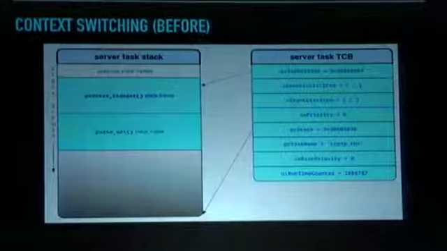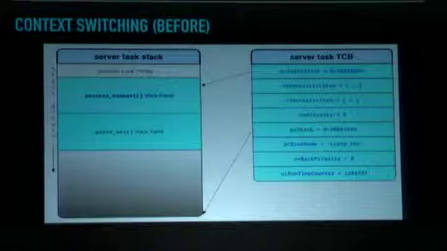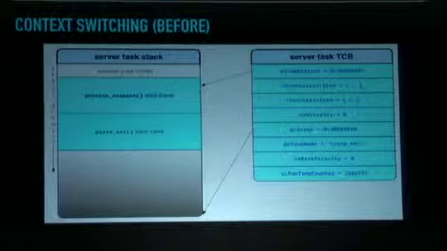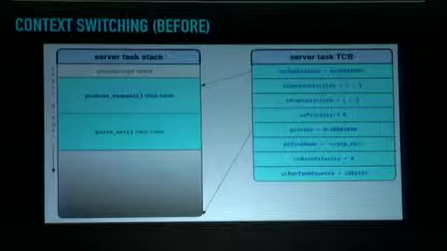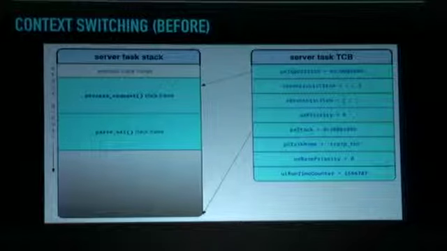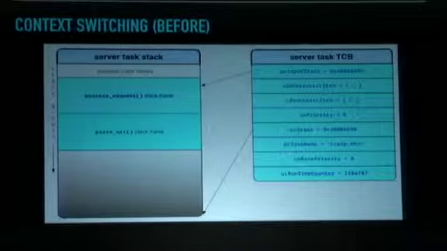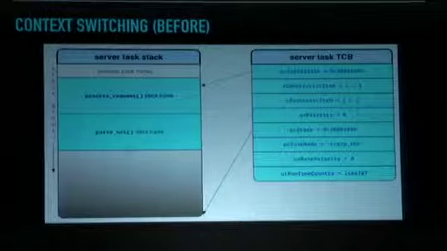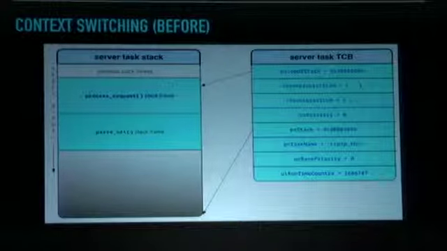So to see this visually, here again we have this example of a server task, and it's currently executing parse URL. If we look over to the right, there's the TCB for this task, and we can quickly go through the entries in this TCB. The first entry is tracking the top of the stack, and we see this is pointing into the middle of the stack for this task. That's the value that was the top of the stack when the task was scheduled. Since then, the stack has grown.